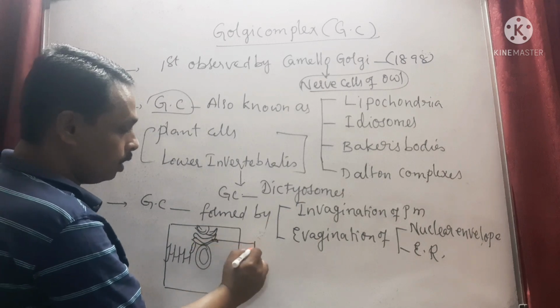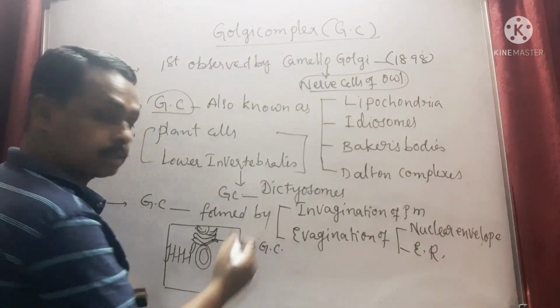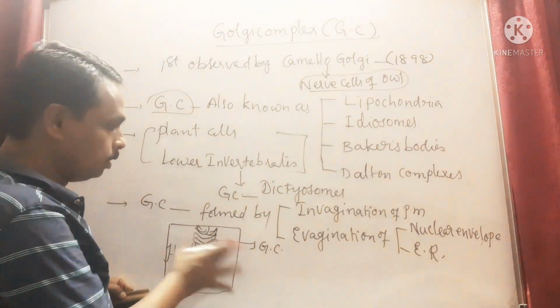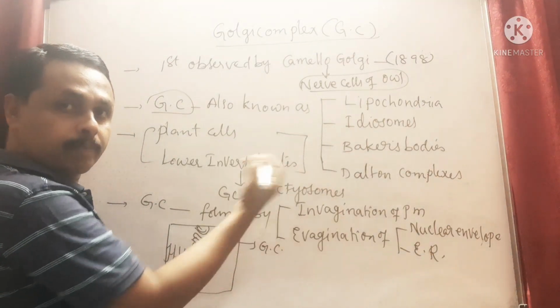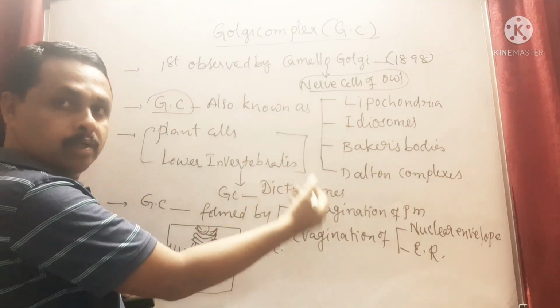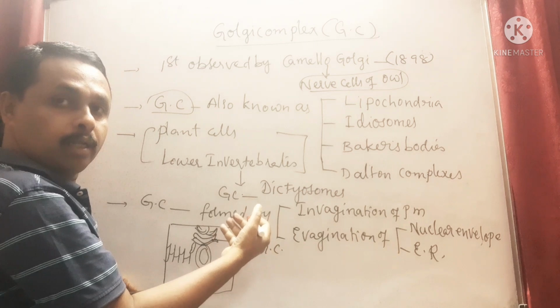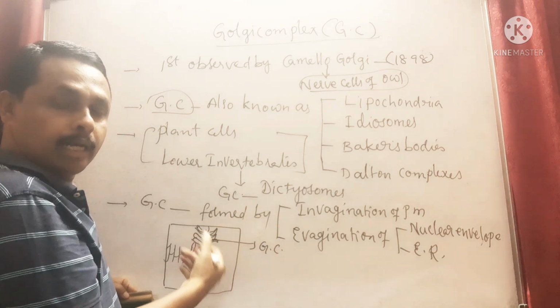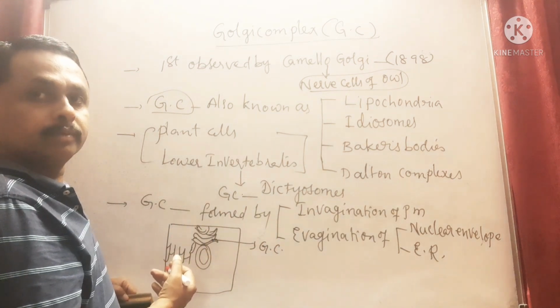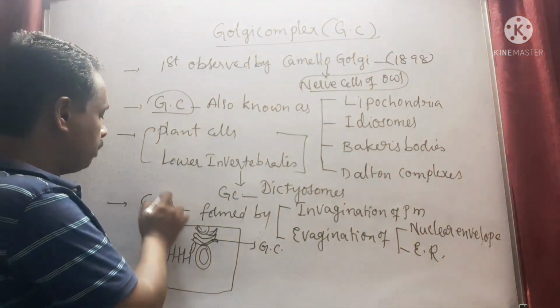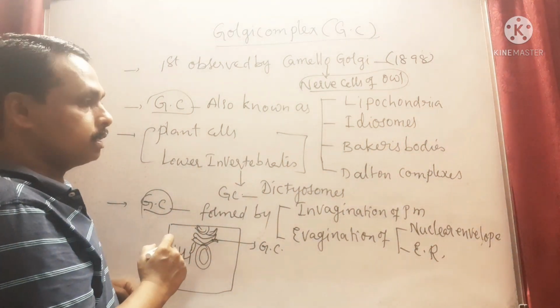These structures are called Golgi complex. That's the meaning of invagination of plasma membrane and evagination of outer nuclear membrane and endoplasmic reticulum. With this, Golgi complex is formed in eukaryotic cells.